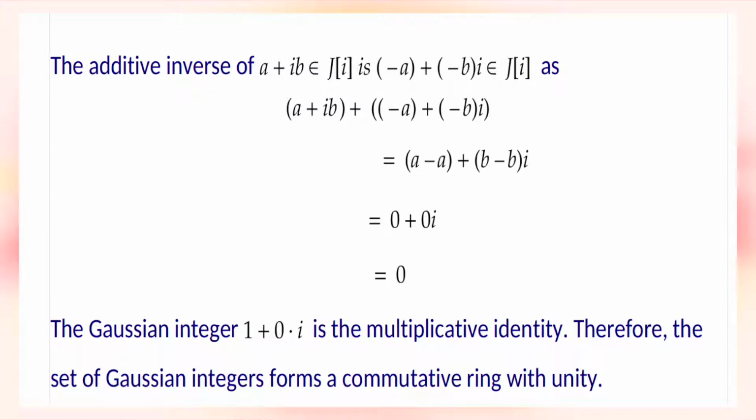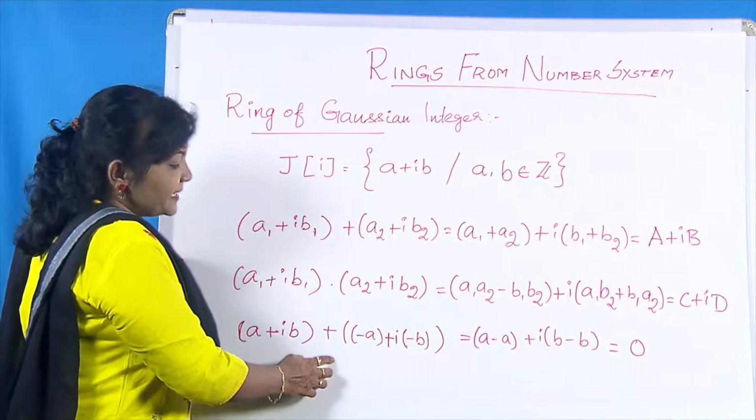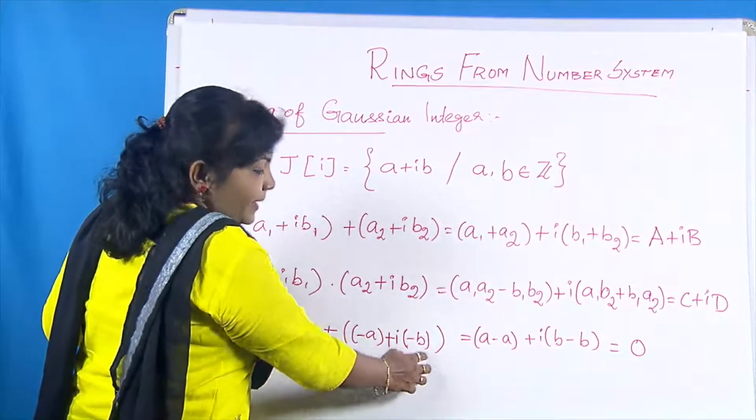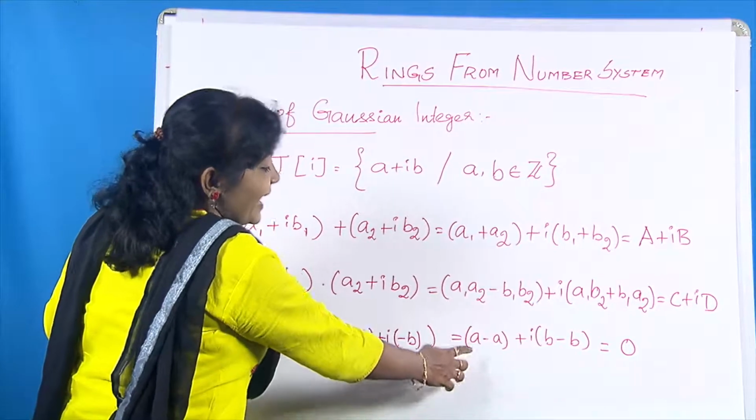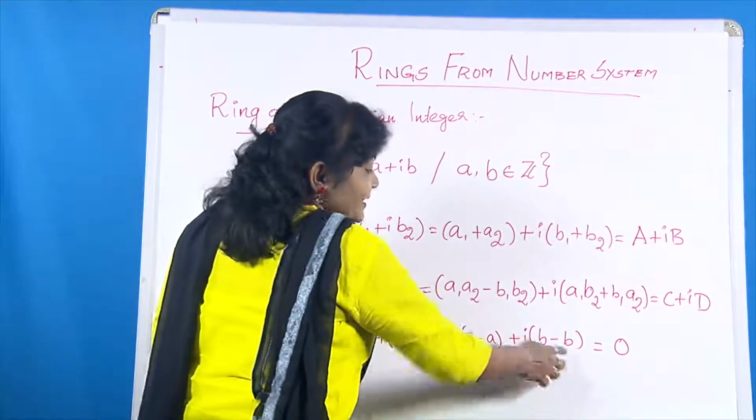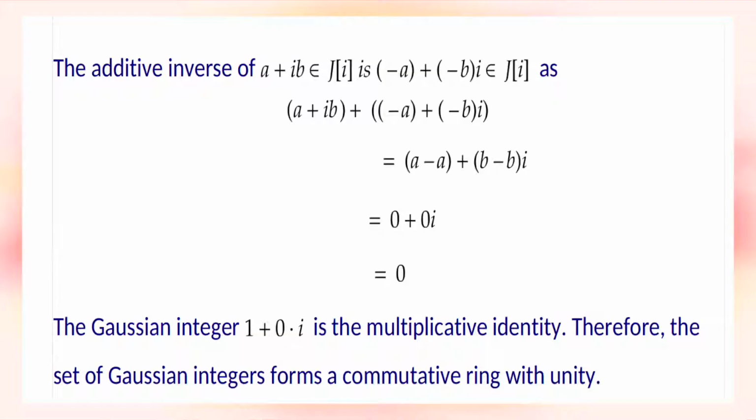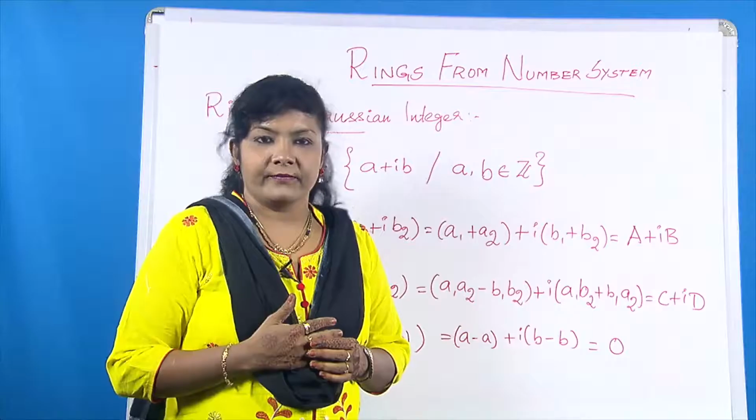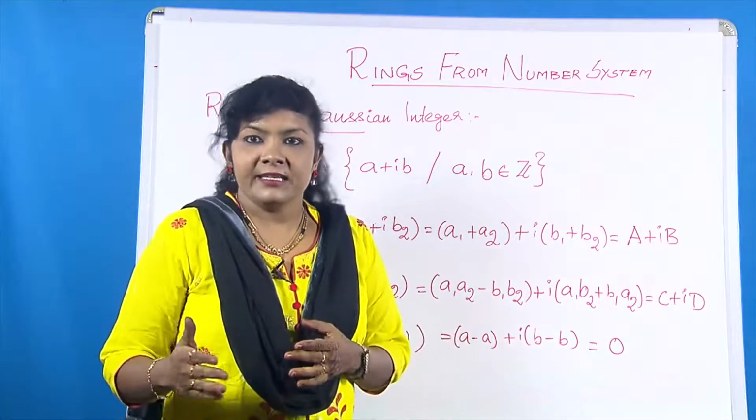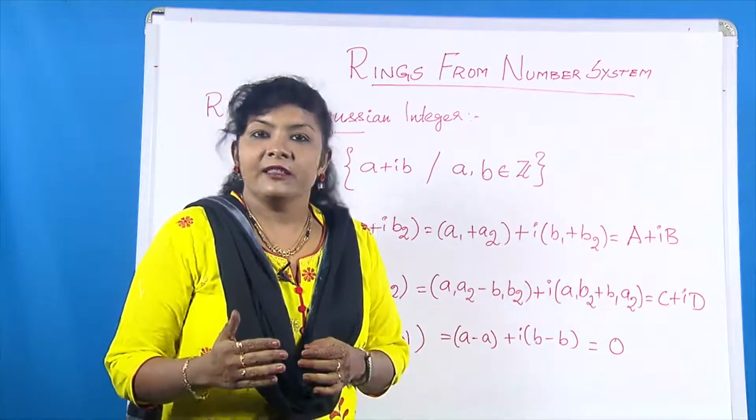The additive inverse of a plus ib in J of I is minus a plus minus b of I, which belongs to J of I. We can write it as a plus ib plus minus a plus I minus b, which is equal to a minus a plus I b minus b, which is equal to 0. The Gaussian integer 1 plus 0 dot I is the multiplicative identity. Therefore, the set of Gaussian integers forms a commutative ring with unity.